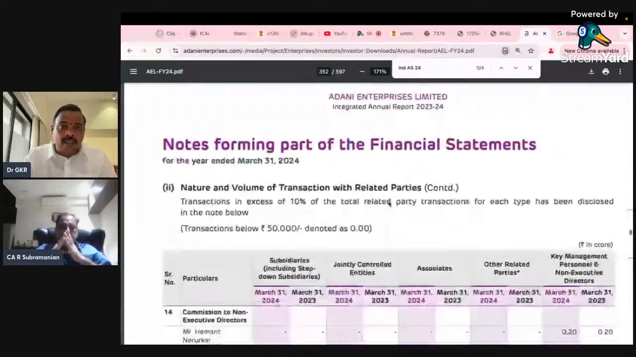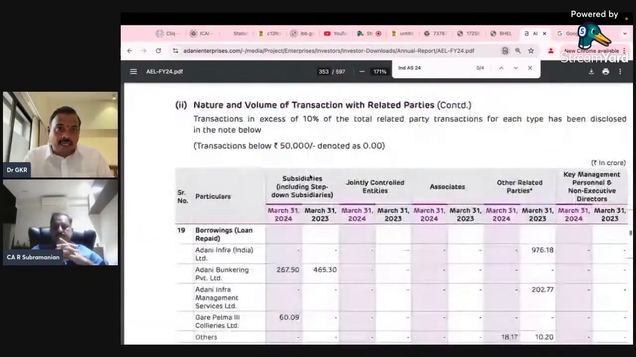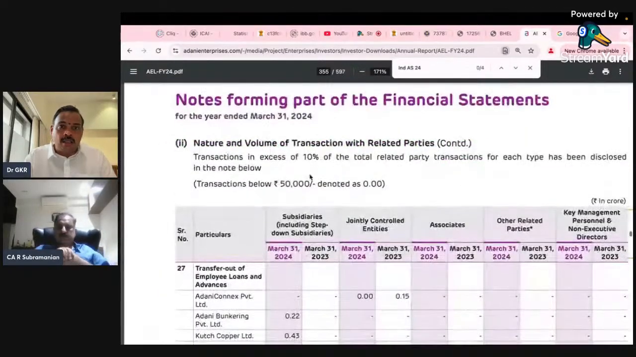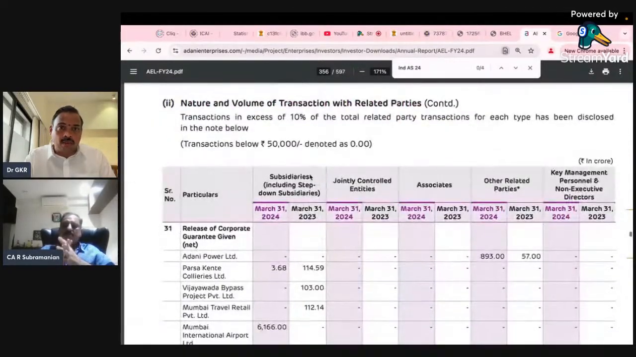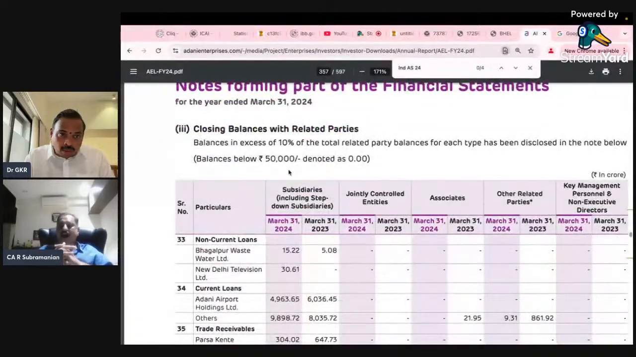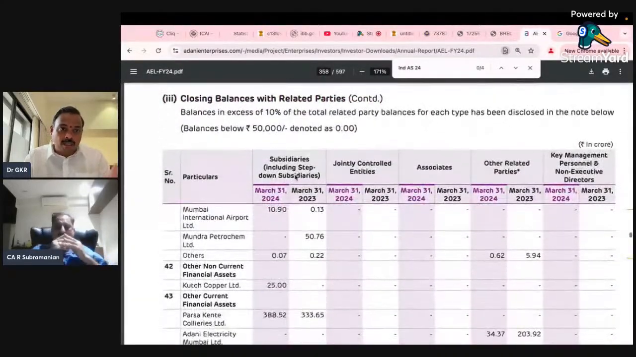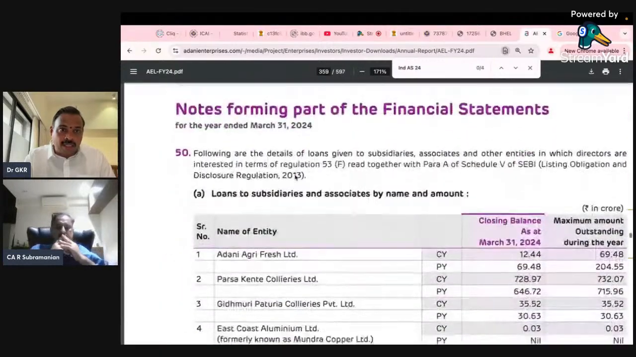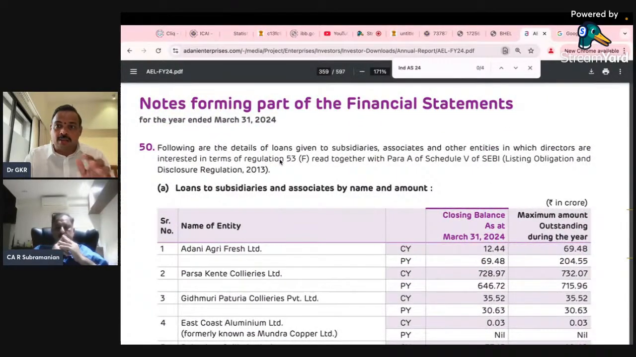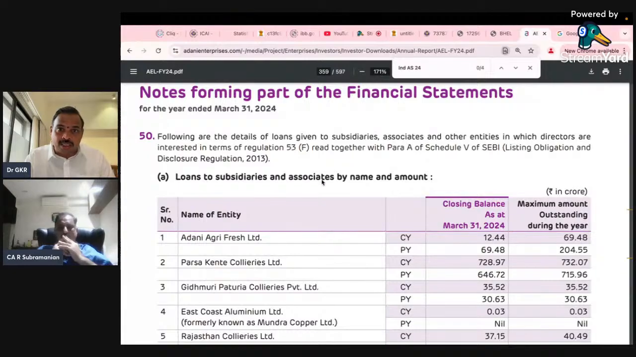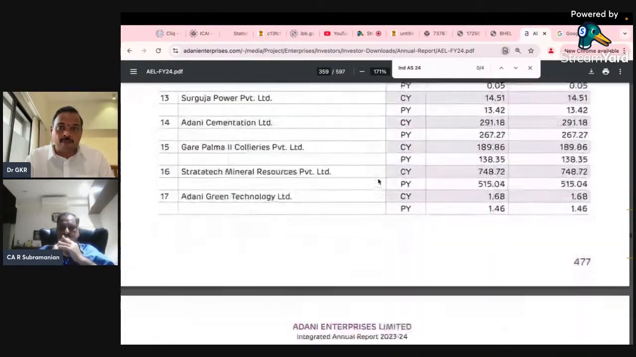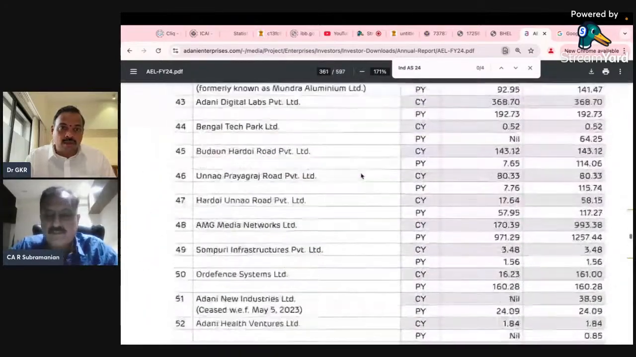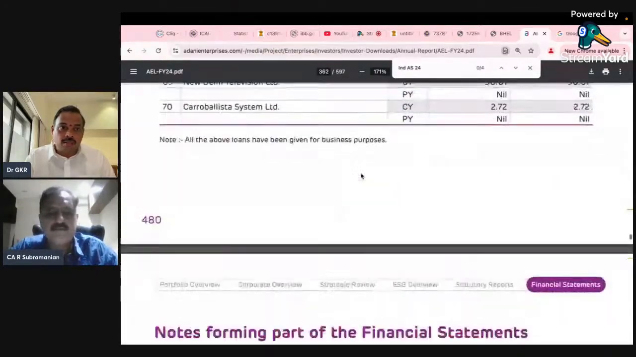This is the nature of the volume of transactions. It goes 18, 19, 20. My God, so big actually. And volume of transactions goes 30, 31, 31. Closing balances. Okay. Let's see how many items it goes. So terms and conditions 45. Then these are the loans given to subsidiaries and associates by names. So how much loan to subsidiaries and associates, it goes very big.